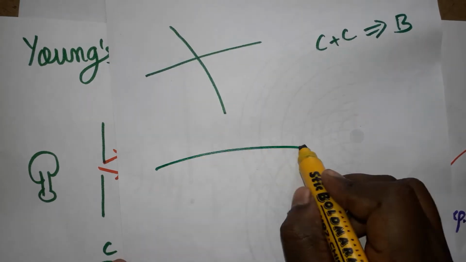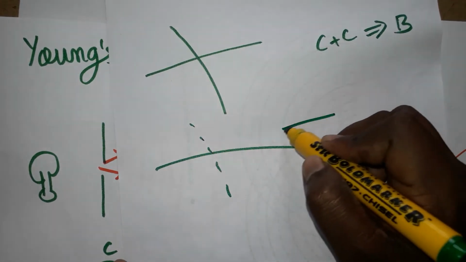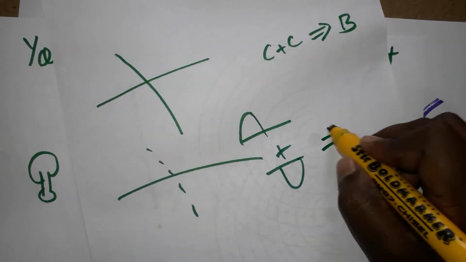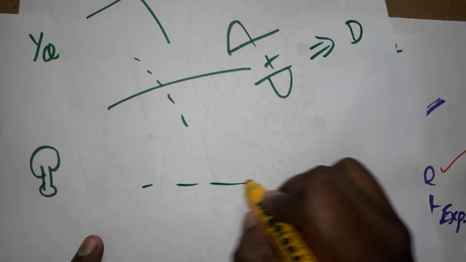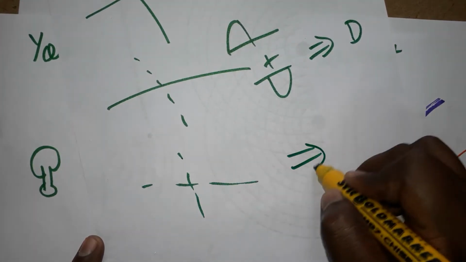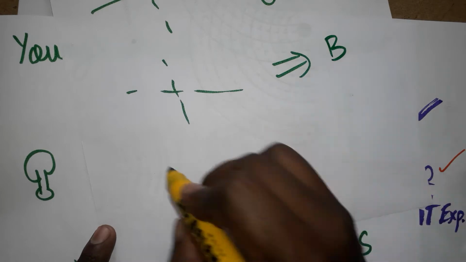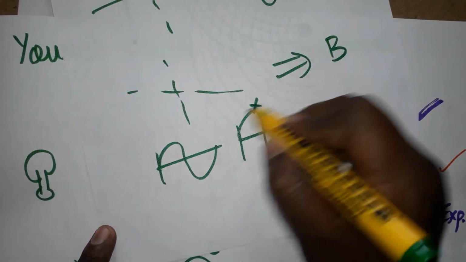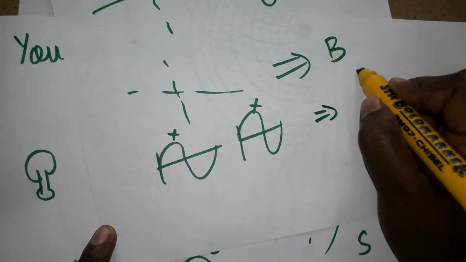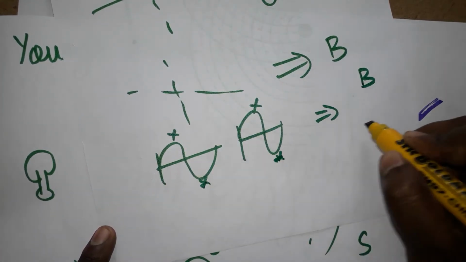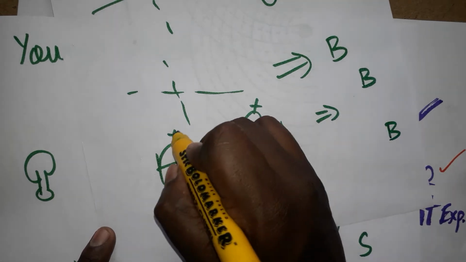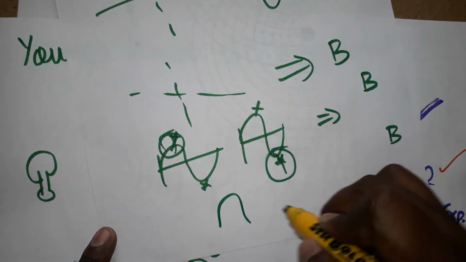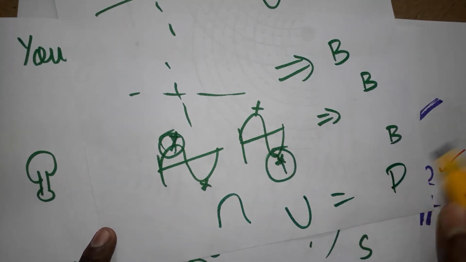Crest means up, trough means down. When a trough overlaps a trough, I get a bright fringe. I'll repeat: when a crest overlaps a crest, I get bright; when a trough overlaps a trough, I get bright. When a crest and a trough overlap, in opposite phase, one up and another down, the output will be dark.